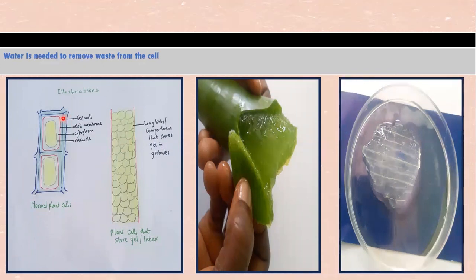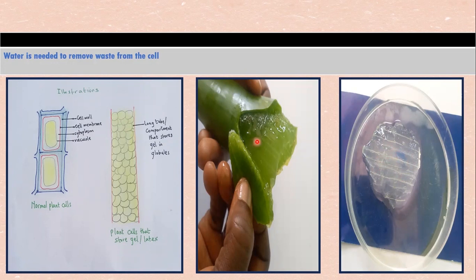Some waste substances are also stored in the vacuoles, like pigments are stored in the vacuoles. Latex or gel needs to be stored, like in aloe vera. There are special tubes or cells that store the gel. For instance, this is aloe vera gel, and you see these are compartments in which these gels are stored.